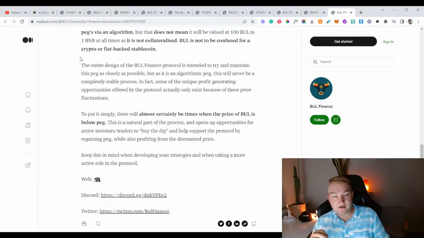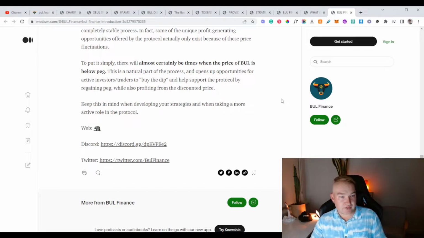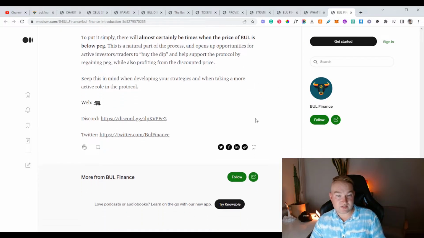The entire design of the Bull Finance protocol is intended to try and maintain this peg as closely as possible, but it is an algorithmic peg. This will never be a completely stable process. In fact, some of the unique profit-generating opportunities provided by the protocol only exist because of the price fluctuations. To put it simply, there will almost certainly be times when the price of bull is below peg. This is a natural part of the process and opens up opportunities for active investors and traders to buy the dip and help support the protocol by restoring the peg, while also profiting from the discounted price.